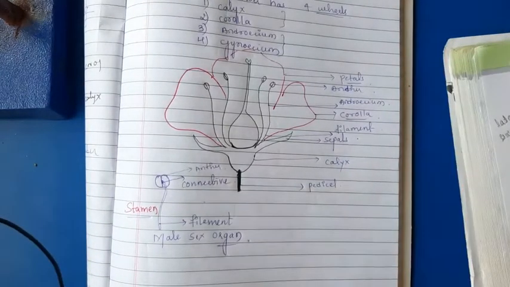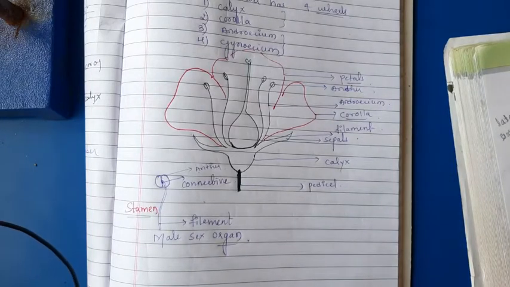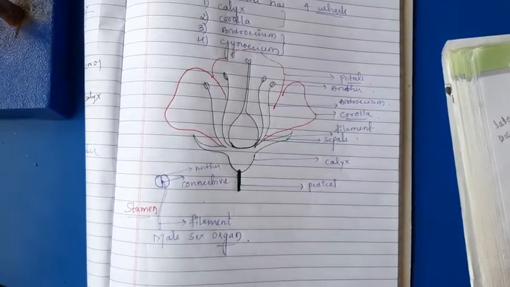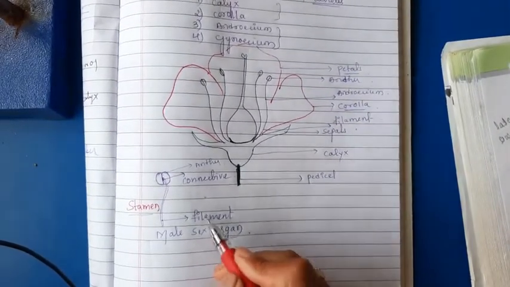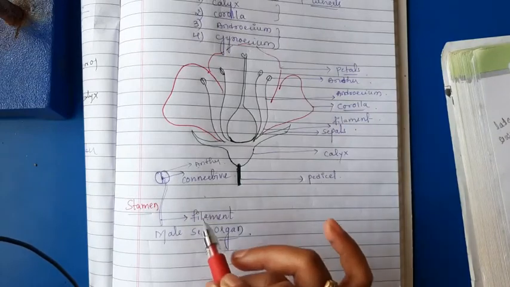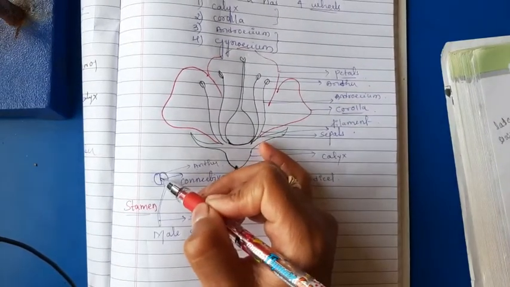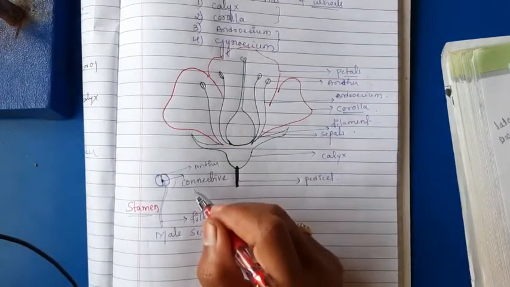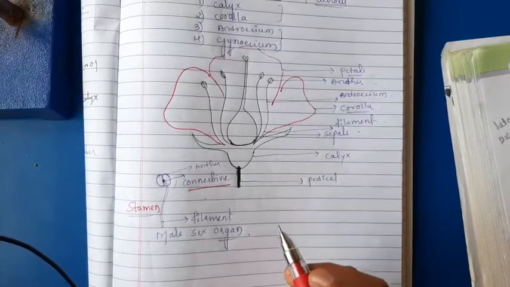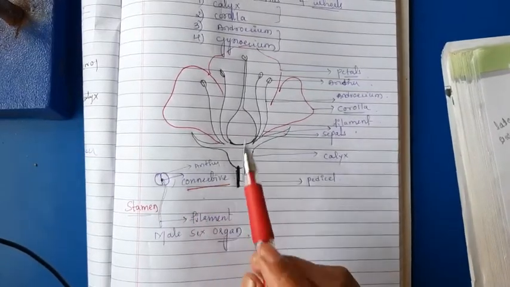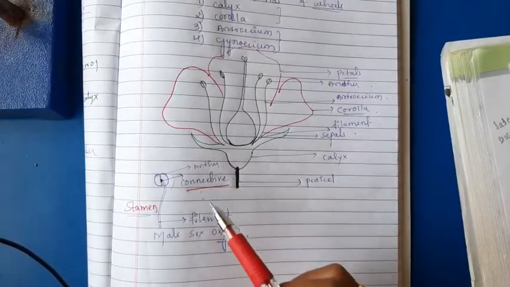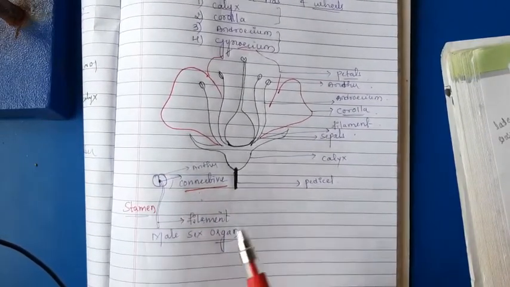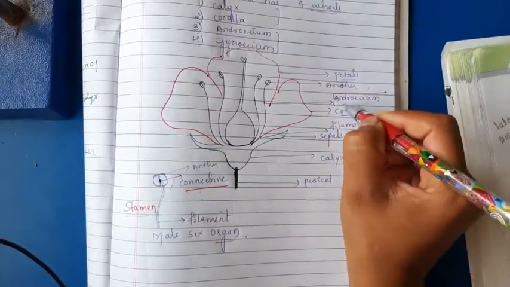Androecium has a group of stamens. In one stamen, the elongated structure is what we call the filament. The small point connected with the lobe-like structures is called the connective. The lobe-like structure is known as the anther. Filament, connective, anther: this structure is the stamen. So many stamens are fused to form the androecium.